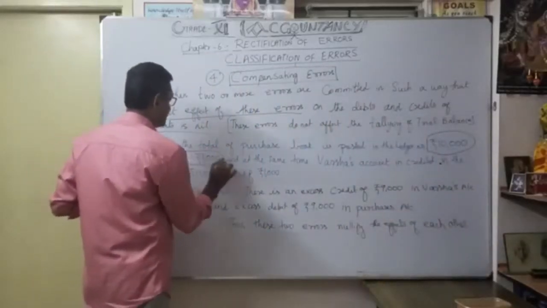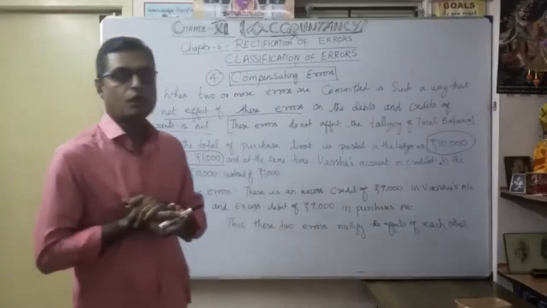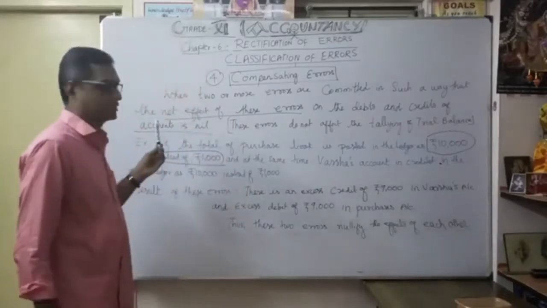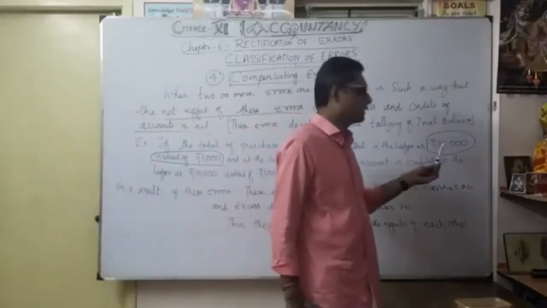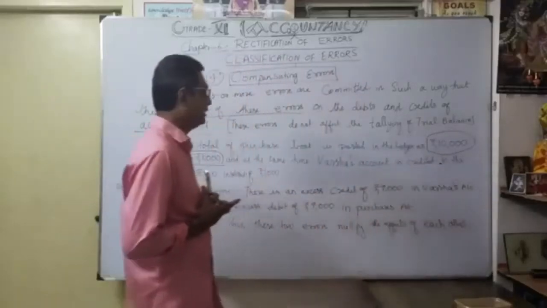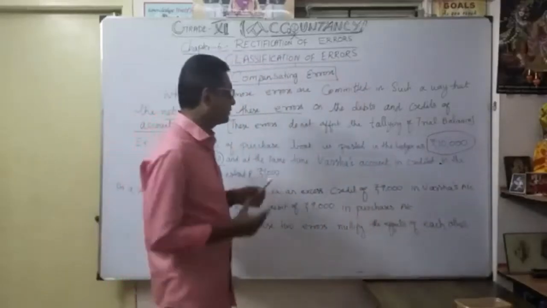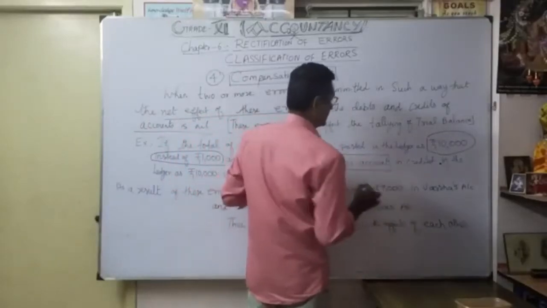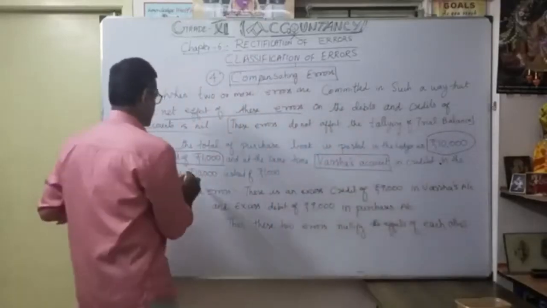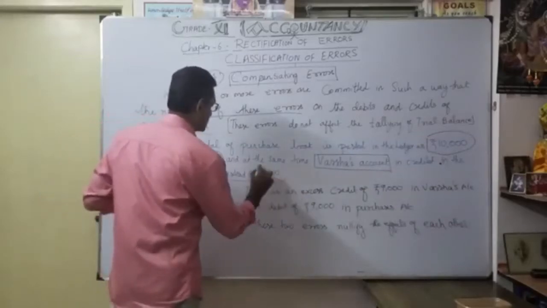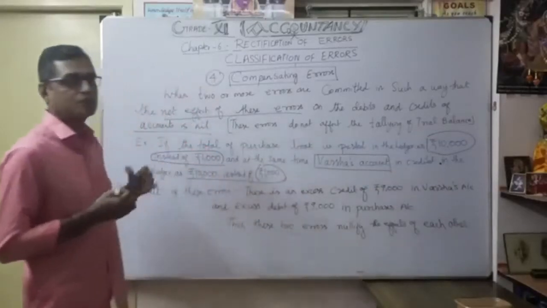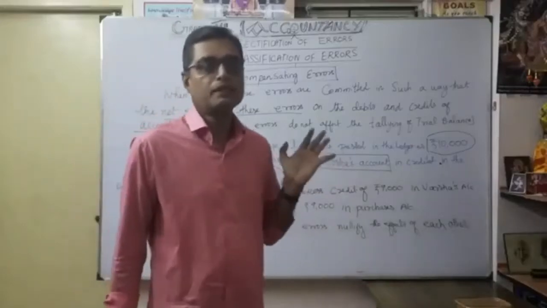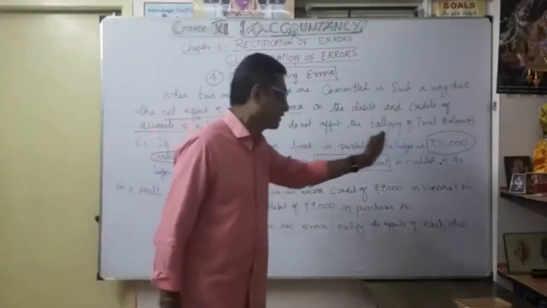Actually the total purchases should be 1,000, but they entered 10,000.